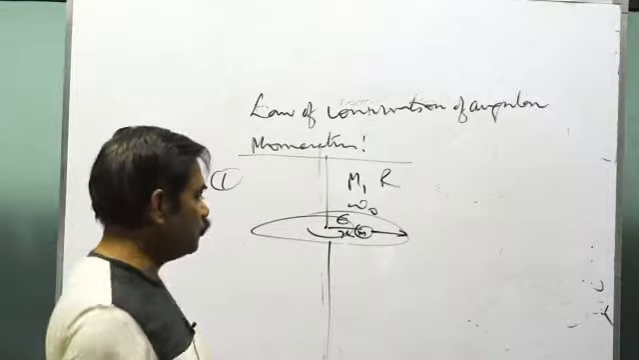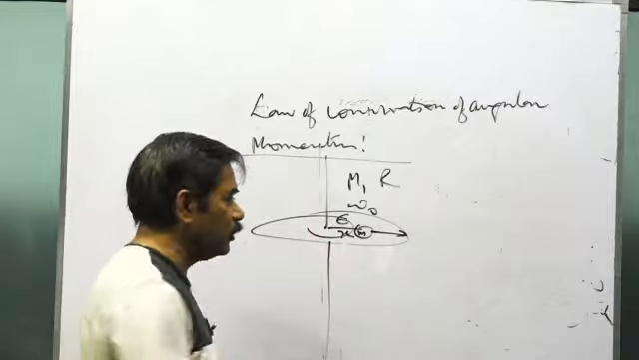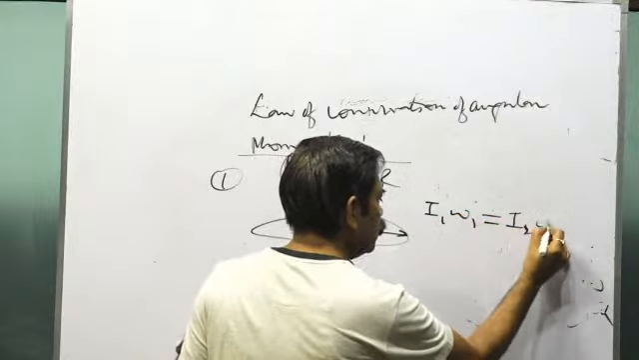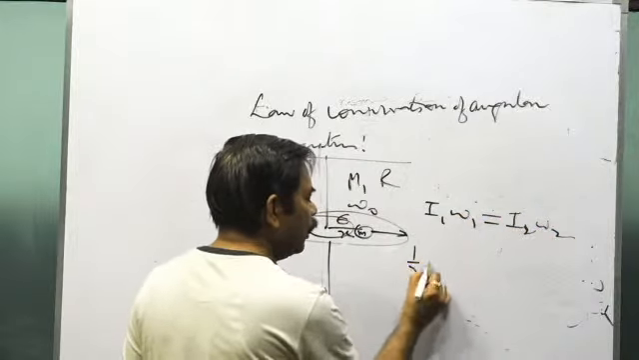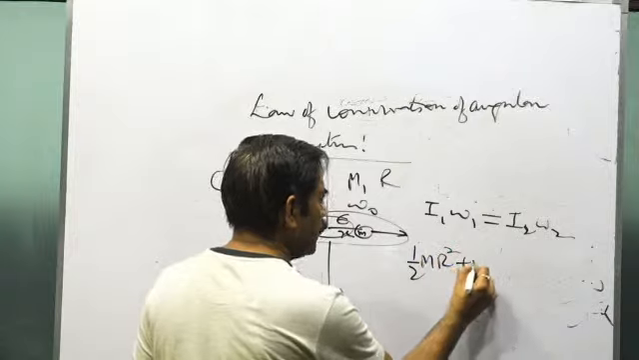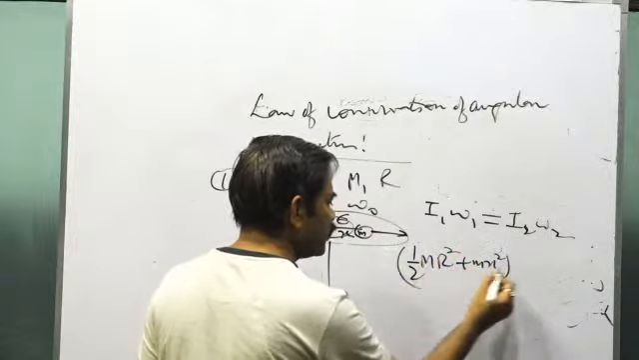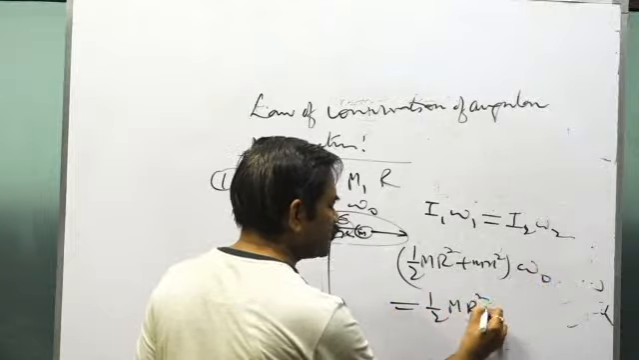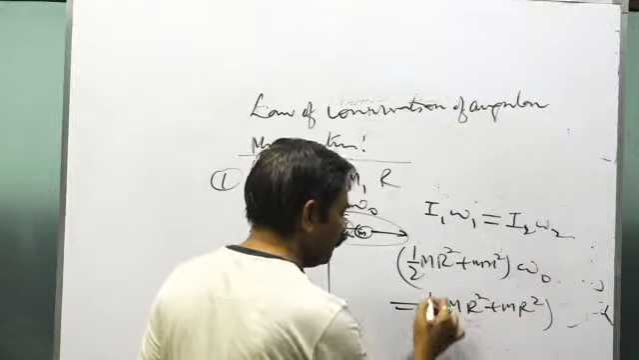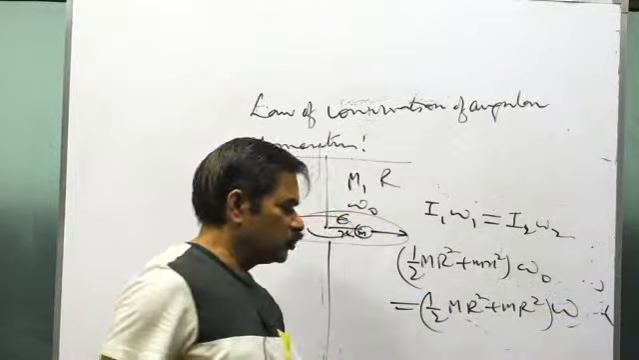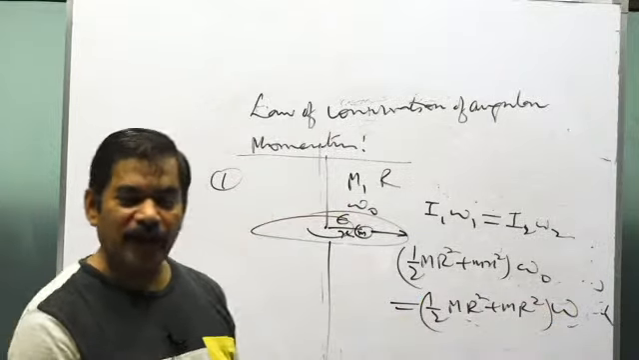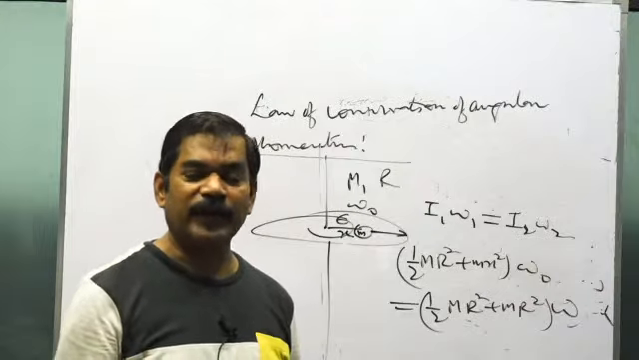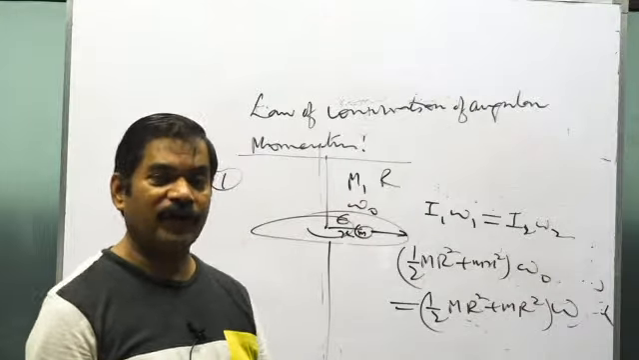Once again, because there is no external torque, I1 omega 1 will be equal to I2 omega 2. In this case, the initial I1 is half m r square of the disk plus m x square of the insect, into omega naught. That will be equal to half m r square of the disk plus m r square of the insect, finally into omega. Through this equation you will get the value of omega, and by calculating omega, you can calculate the final kinetic energy. So you can get the loss or the gain of kinetic energy.